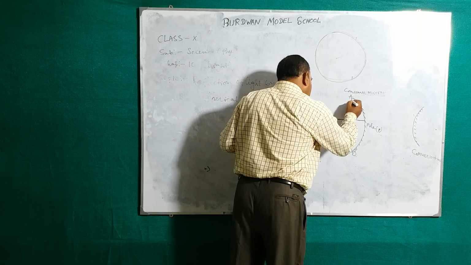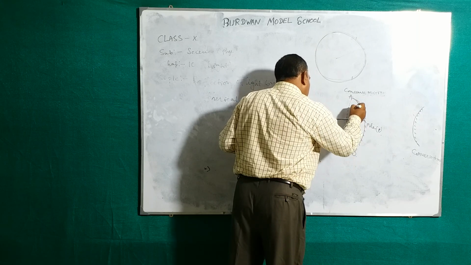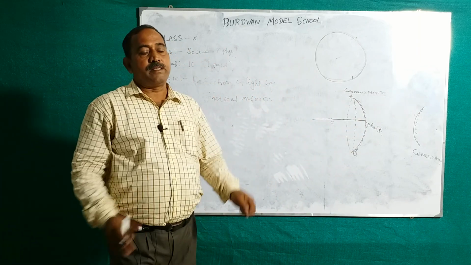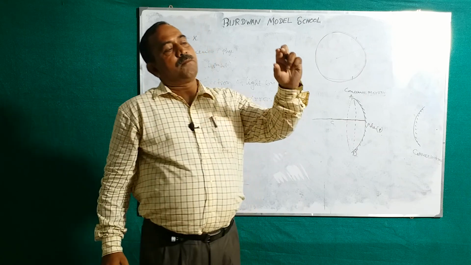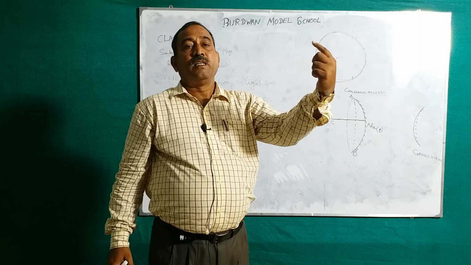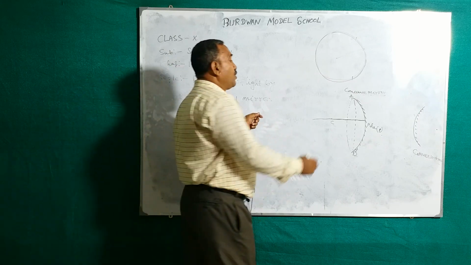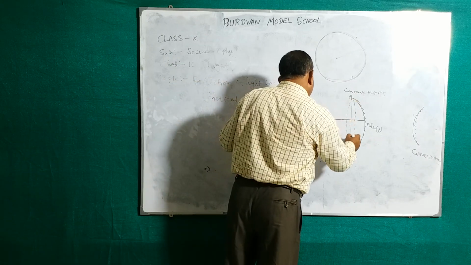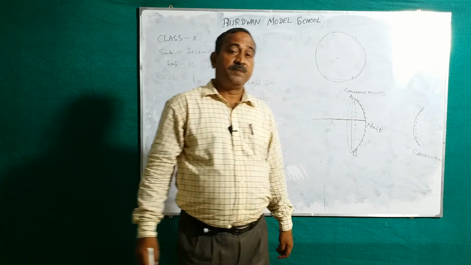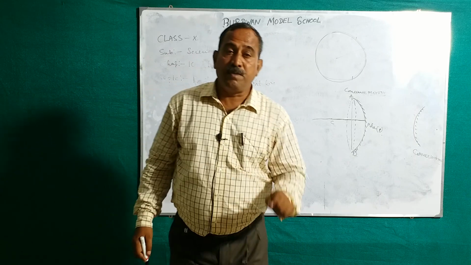If you consider the effective part of the mirror, the inner part of this portion is also a circle. Means, if you cut a spherical part and see the inner part, it must be a circle. If it is a circle, then it has a particular radius and diameter. So, the diameter of the effective part is the aperture of that mirror. In your syllabus, you must be sincere about it.